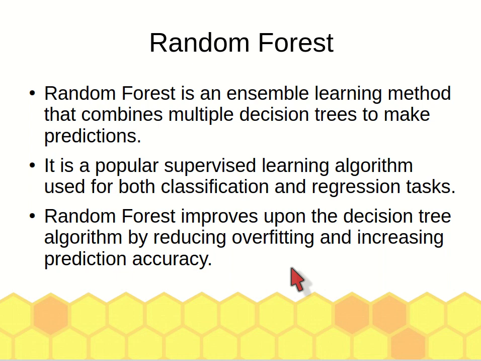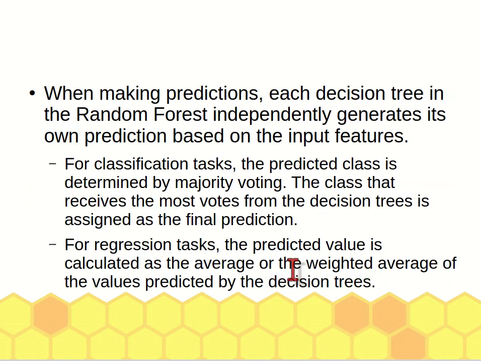This one applies a combination of multiple decision trees to make predictions. Similar to decision tree, but this one is a combination of many decision trees. Yes, it can also be used for either classification or regression.